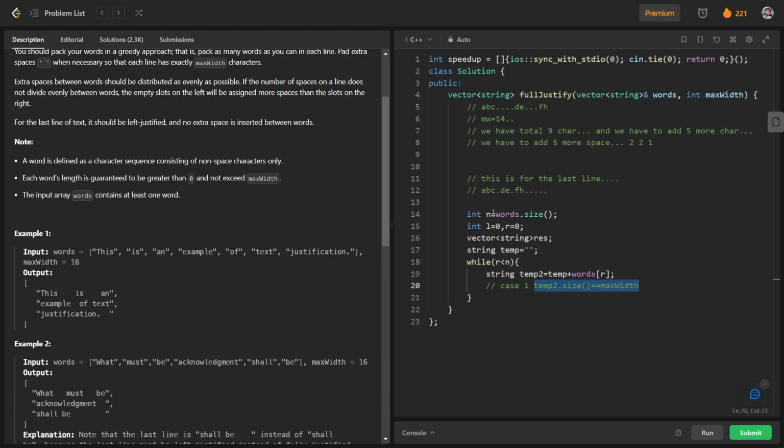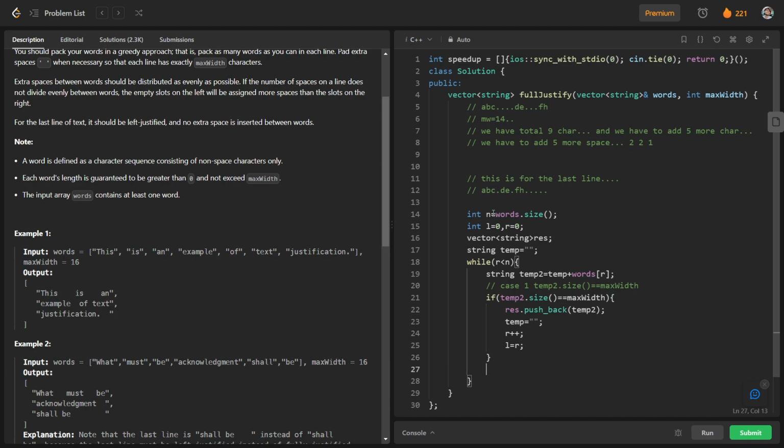For this we will use an if else statement, and we will just store this temp2 in our res. So res dot push back temp2, and we will update temp to an empty string, and move on to the next element, r plus plus, and l is equal to r. So this was all about our first case that we have already discussed in our discussion part.